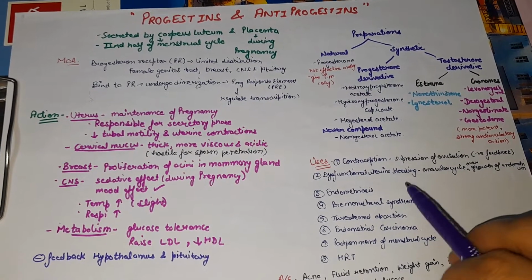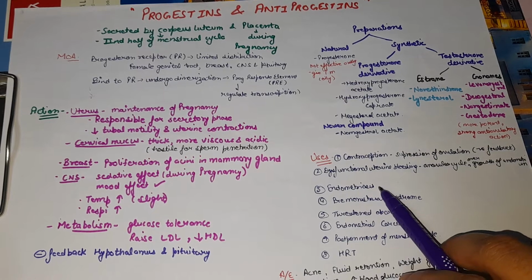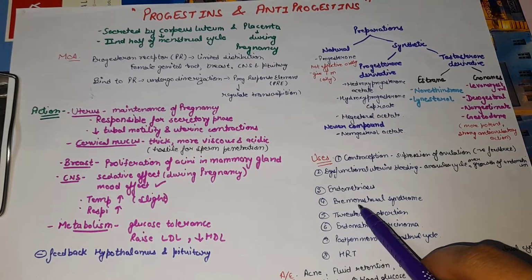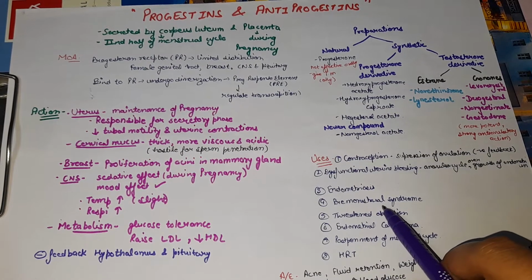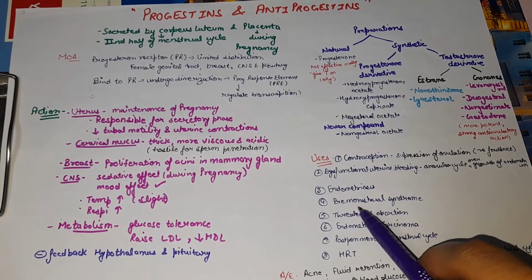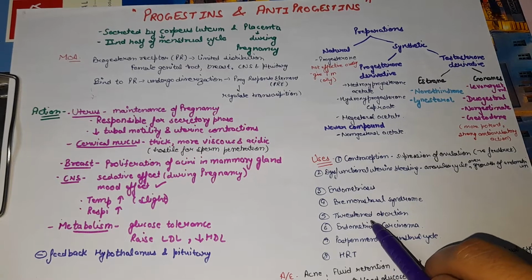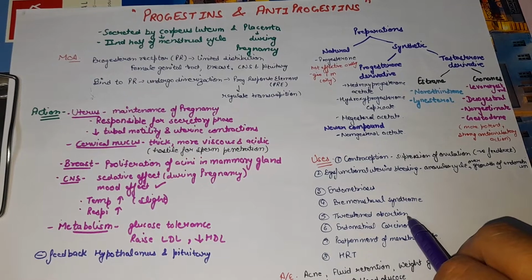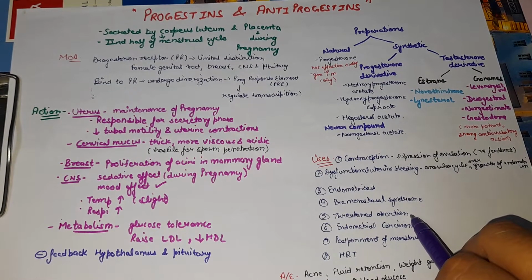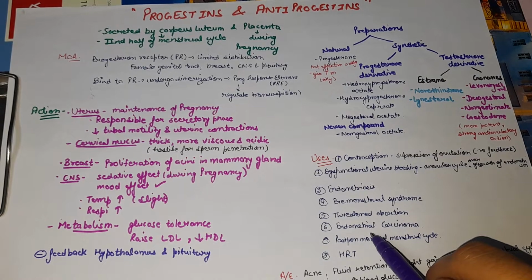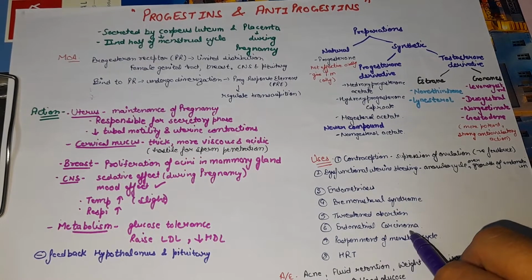They are also used in the treatment of endometriosis as they inhibit the proliferation of the endometrium. Next, they are also used in the treatment of premenstrual syndrome. In premenstrual syndrome, there are mood swings and tightness of the breast, so they are used in its treatment. They are also used in the treatment of threatened abortion because progestin helps in the maintenance of pregnancy and decreases the uterine contraction. Next, as they inhibit the proliferation of the endometrium, they are used in the treatment of endometrial carcinoma.